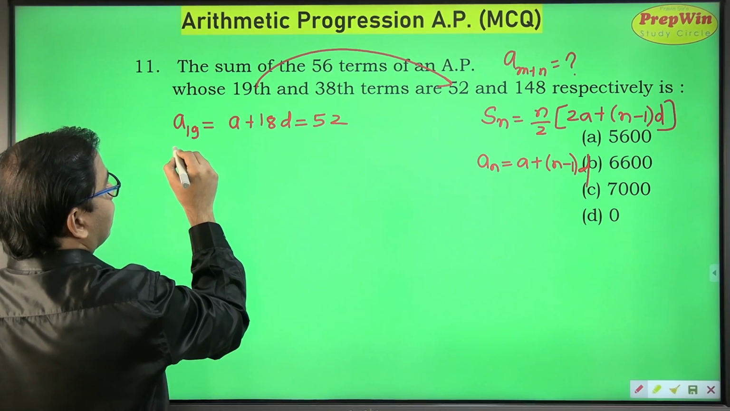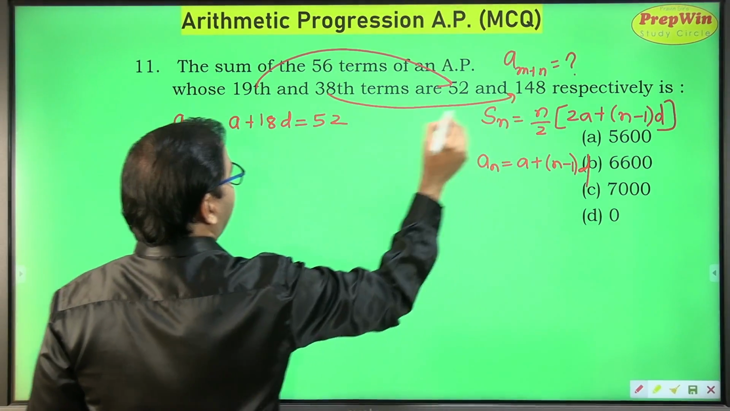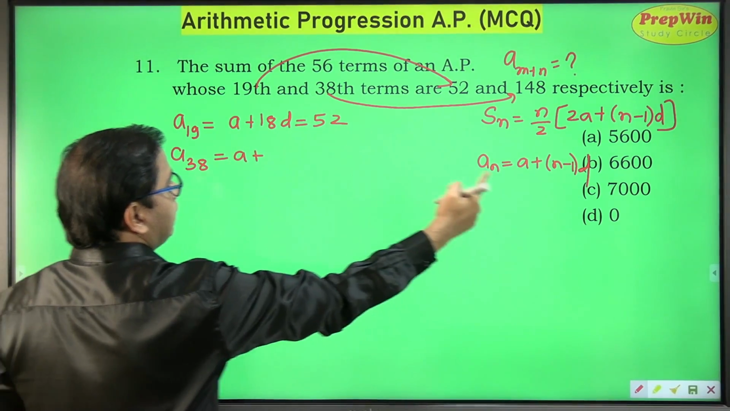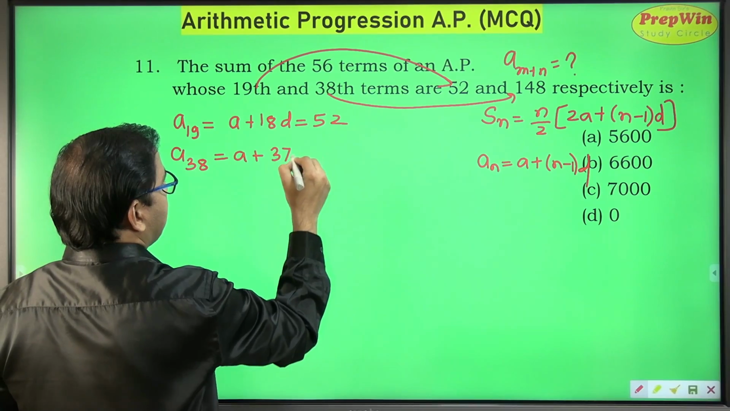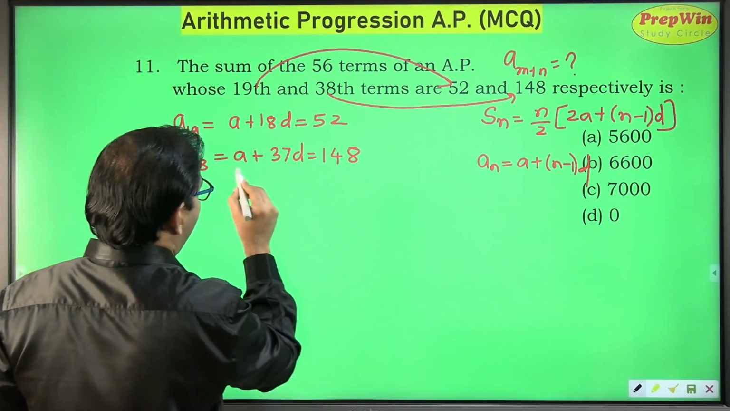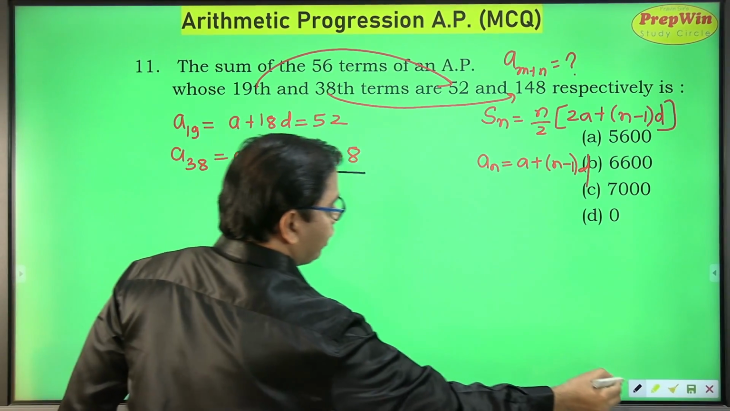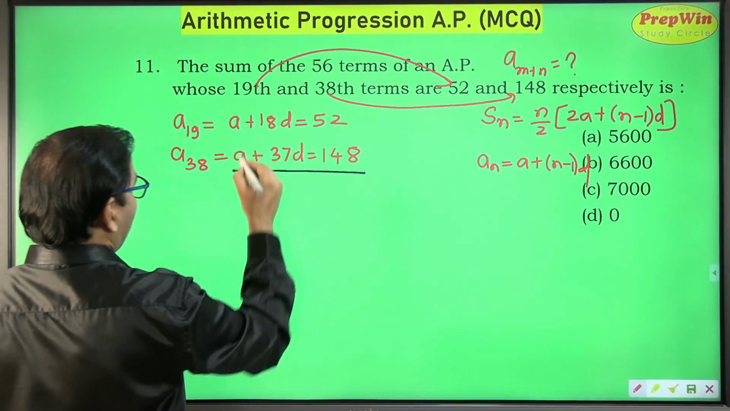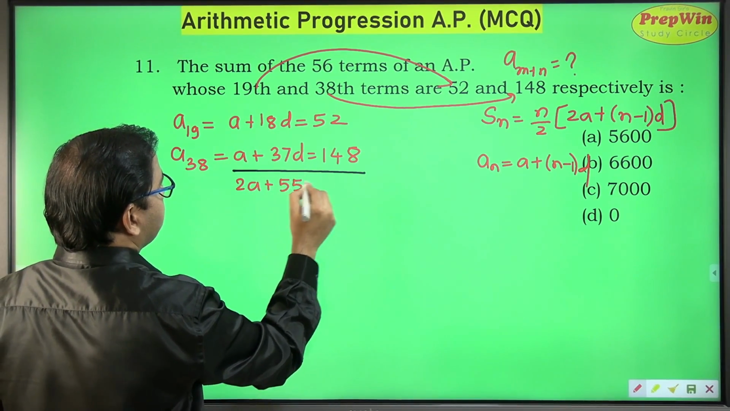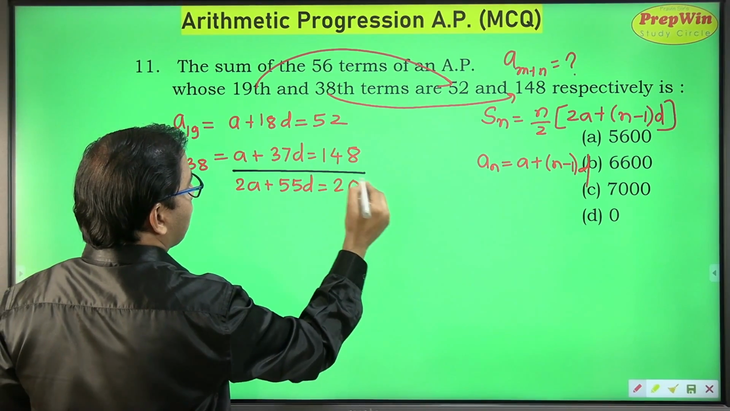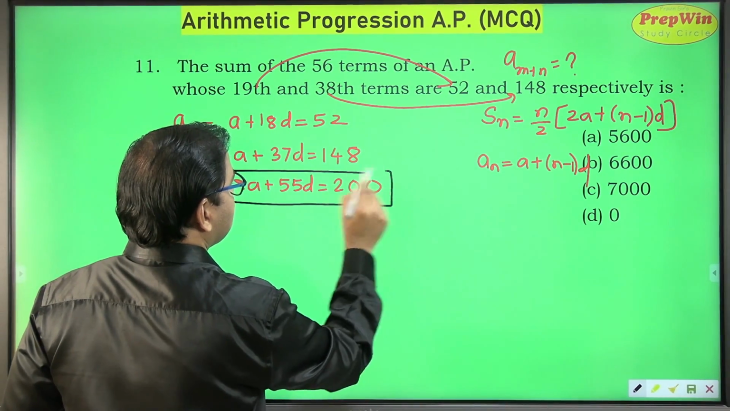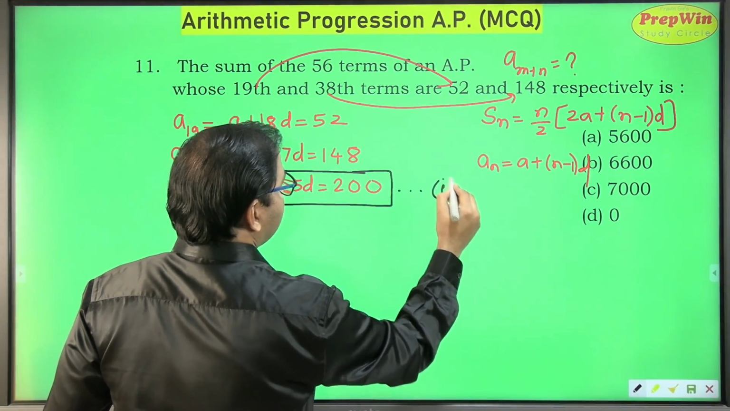And the 38th term is 148. So a38 is equal to a plus 38 minus 1, which is 37d, equal to 148. And we are about to add these two equations. So a plus a will become 2a, plus 55d, and this will sum up to 200. I will be using this as equation 1.